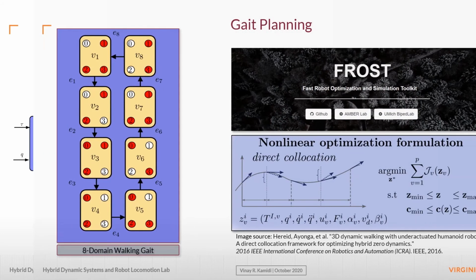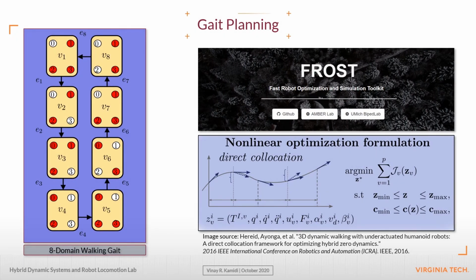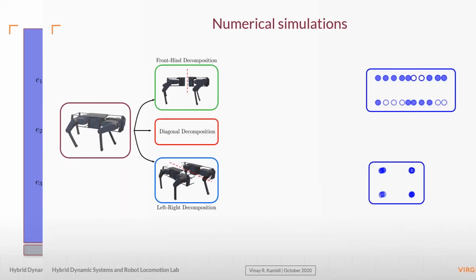To numerically evaluate the power of the proposed algorithm, we consider a walking gait with 8 continuous-time domains with a speed of 0.15 meters per second. The gait is optimized via the use of direct collocation that is formulated as an NLP in FROST.